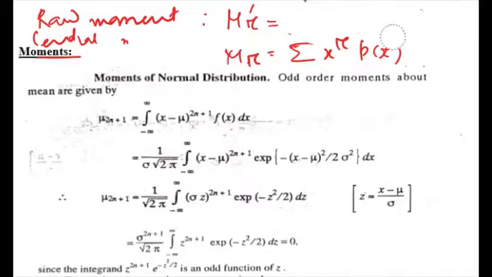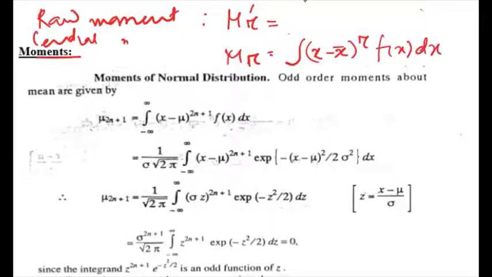For a continuous random variable, the central moment and the raw moments are given by, for central moment, the integration of (x minus x bar) to the power r f(x) dx. You can write mu also in place of x bar.